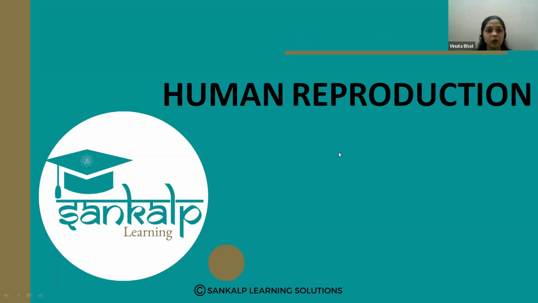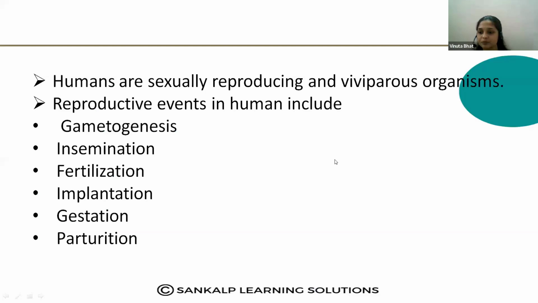And one more type is the oviparous organisms. Oviparous organisms means they give birth to the young ones by producing eggs. So they are egg producing. Oviparous means egg producing organisms, right? But human beings are sexually reproducing organisms as well as viviparous organisms. Okay. Then what are the steps included in the human reproduction process? These are all the steps we are studying in detail in this chapter.